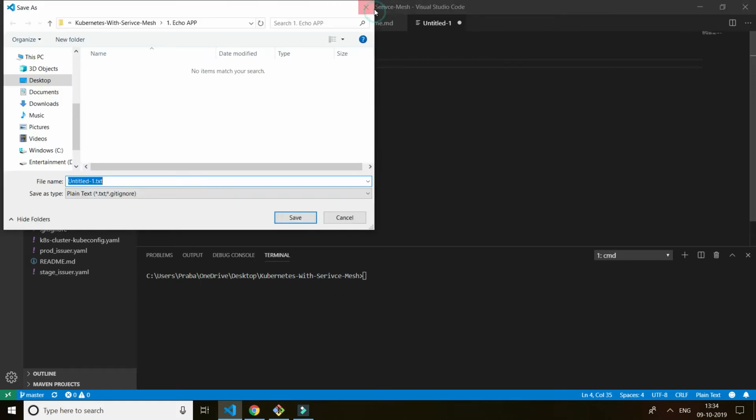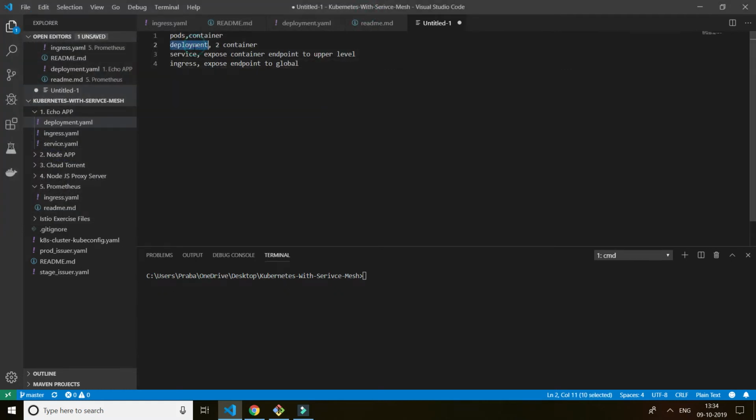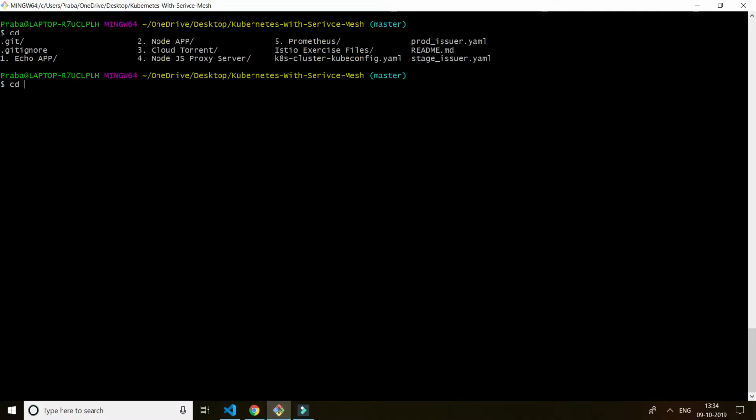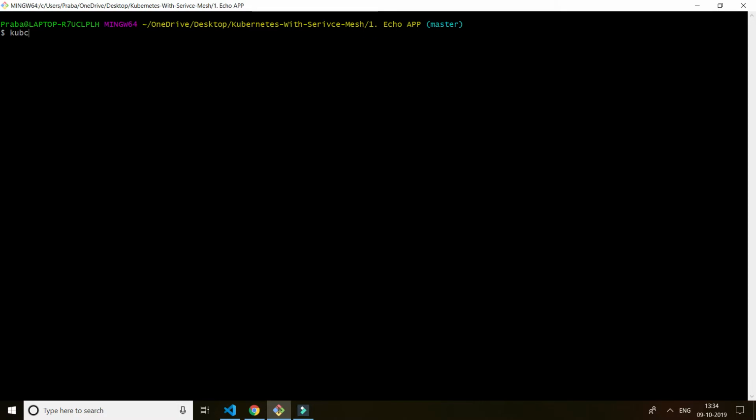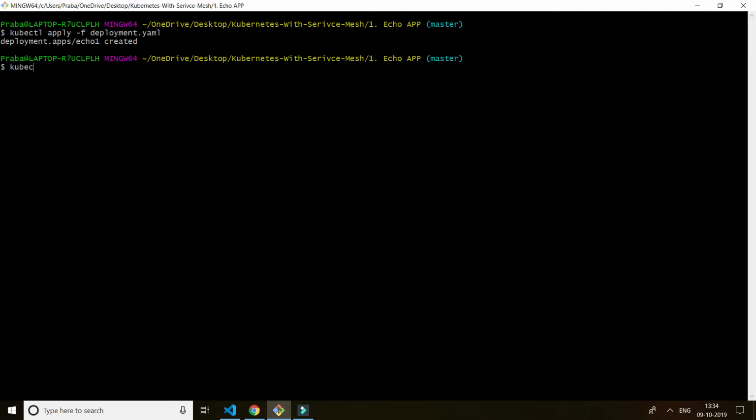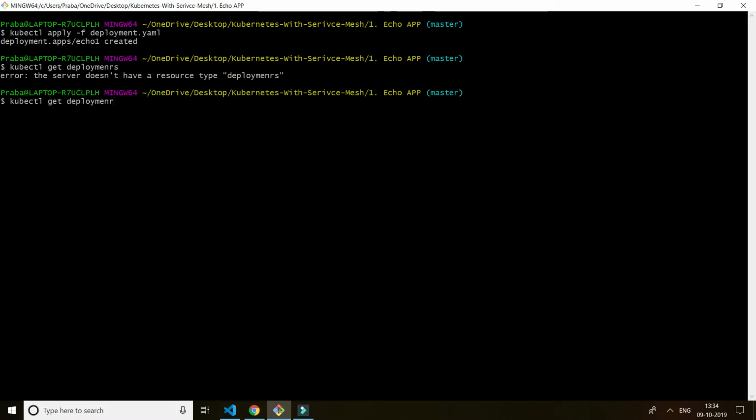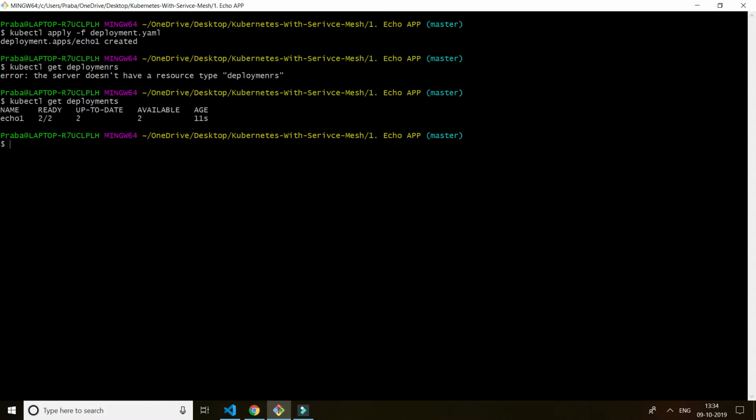So we don't need pods here. We just need deployment, service, and ingress, because deployment is going to create two containers, right? I'm going to the folder called echo ingress. I'm going to run kubectl apply -f. First, I'm going to apply the deployment. Okay, this is done. Now kubectl get deployment. So echo is done, up and running.